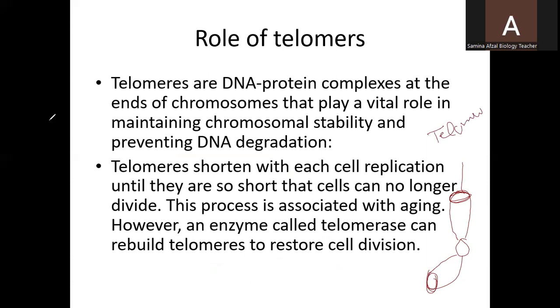Telomeres shorten with each cell replication. As cells replicate, the telomeres become short, so that the cell can no longer divide. This process is associated with aging. When aging is there, the cell is unable to reproduce. However, an enzyme called telomerase can rebuild telomeres to restore cell division. It can happen, but only for a short time, because aging plays a very vital role, because after an age, there is no growth.